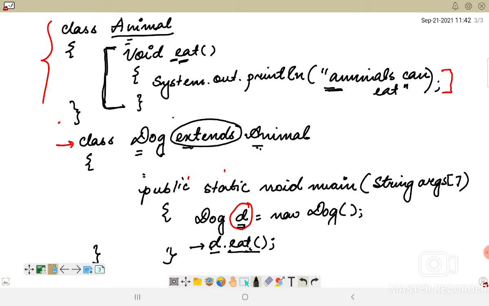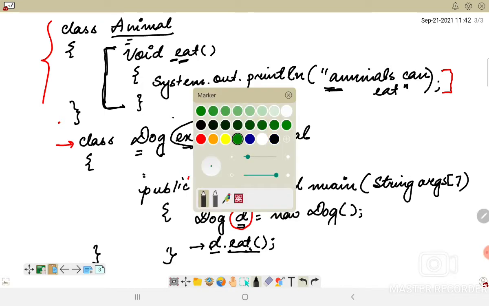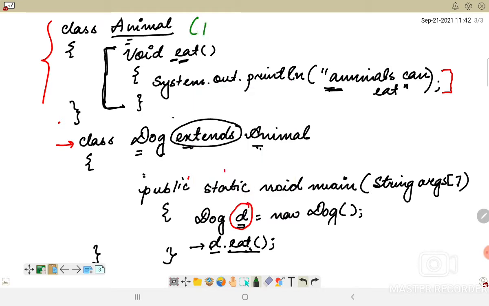Now when you are talking about the parent, here Animal is the parent or the superclass, and the properties of the superclass or parent class will be extended, that is inherited, by the dog.